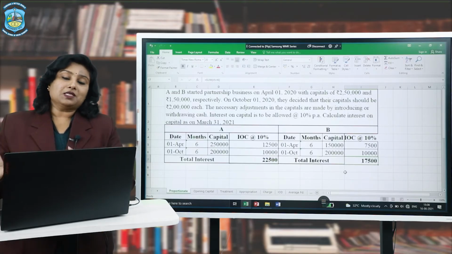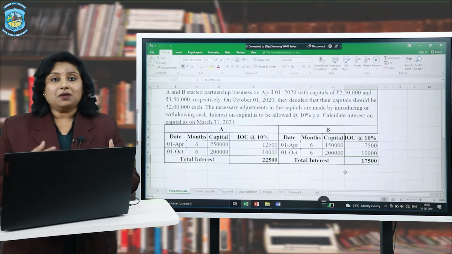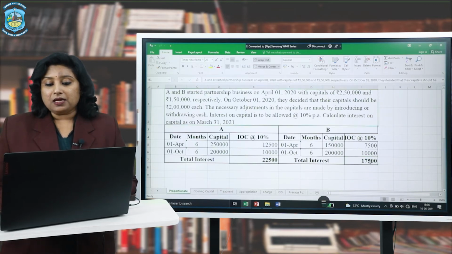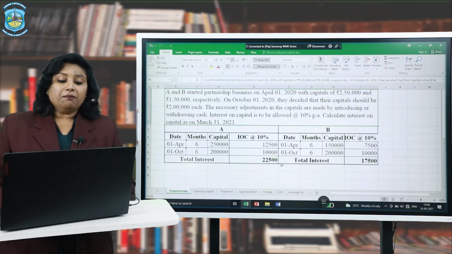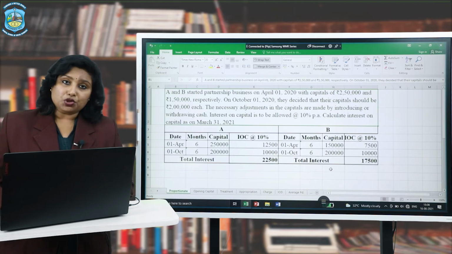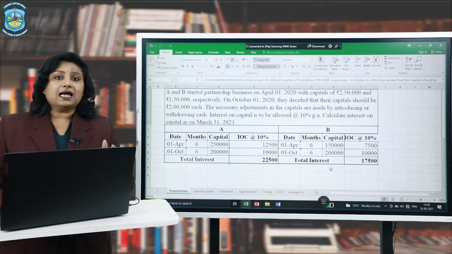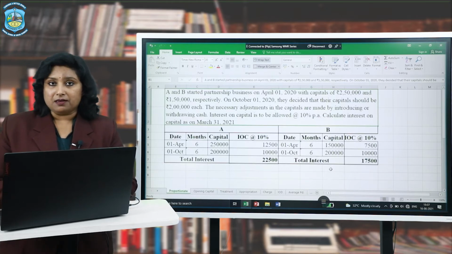Why? Because for the next 6 months both the partners had the same capital, hence the same interest, right? Now the aggregate interest on capital for B is 17,500. Now, do you know where it is to be shown? Of course, both the interest on capital is to be shown on the debit side of the profit and loss appropriation account. And that is how we find the proportionate interest on capital of each of the partners.